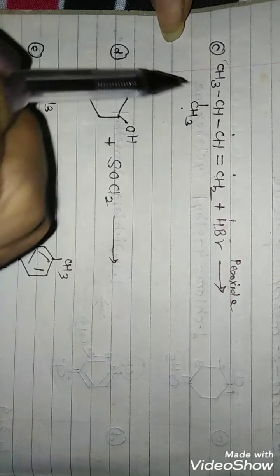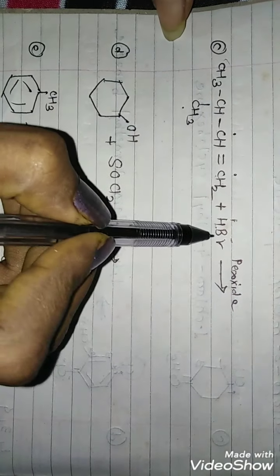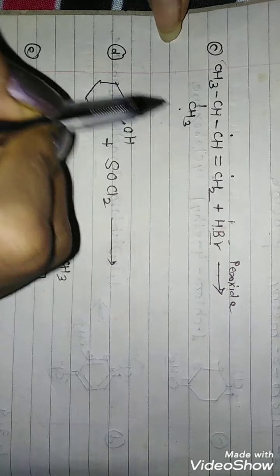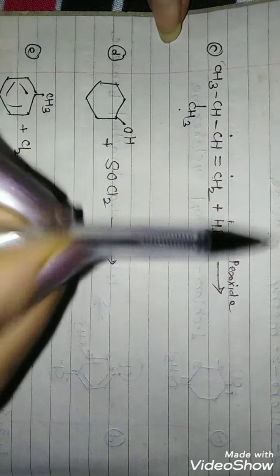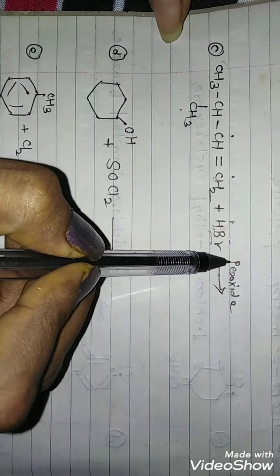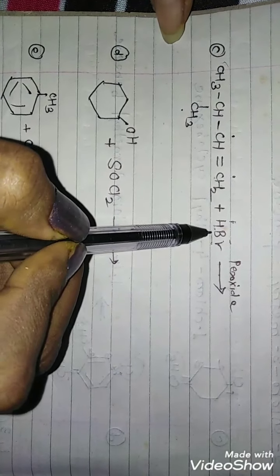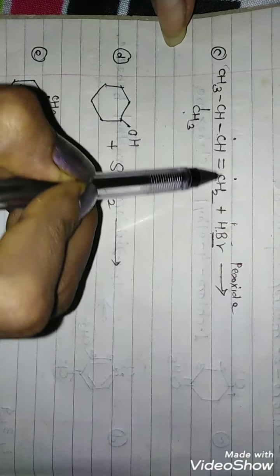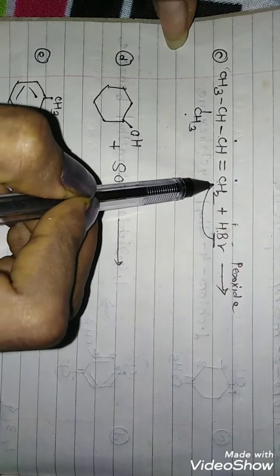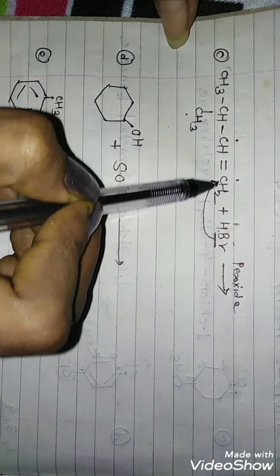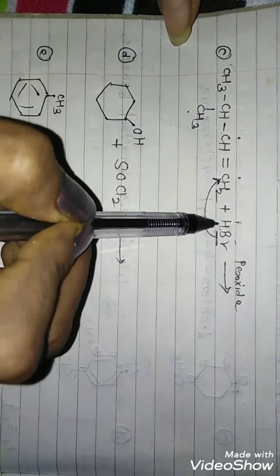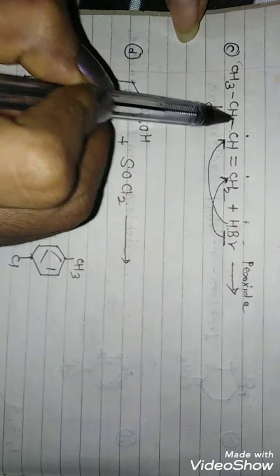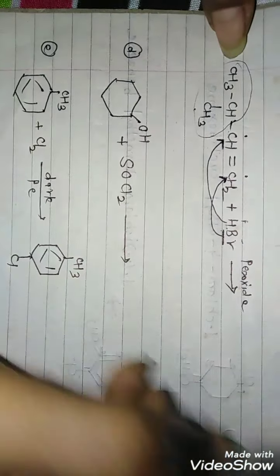Normally when HBr is added to an unsymmetrical alkene, then negative part, that means bromine will go to the carbon which carries less number of hydrogens. But now that the reaction is carried out in presence of peroxide, the negative part will go to the carbon which carries more number of hydrogens. So now it will go to the carbon which carries 2 hydrogens, and then the hydrogen goes to the carbon which carries only 1 hydrogen. The rest of the structure remains as it is.